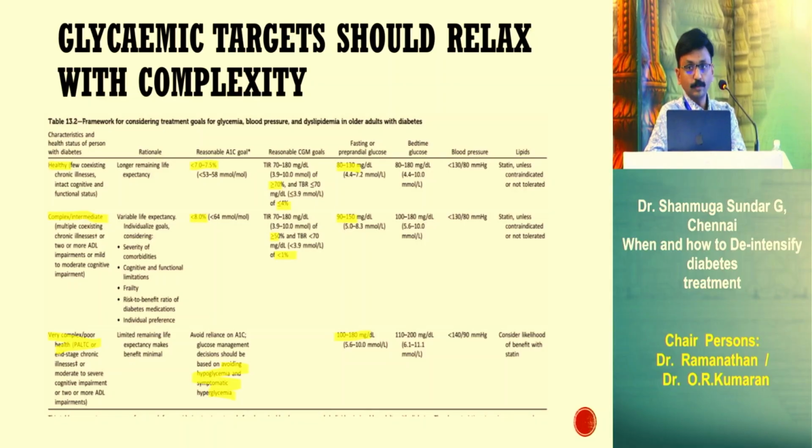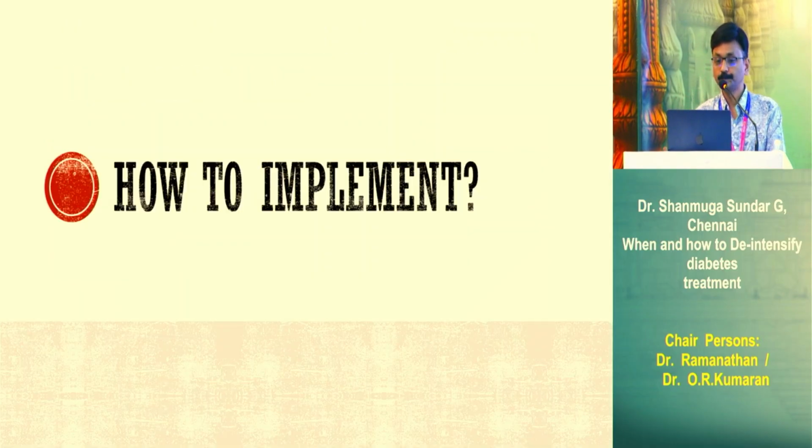Again, time below range should be as low as possible. So fasting can be up to 180 and bedtime glucose can be up to 200. It's basically because most of the time the patient will develop symptoms when the blood glucose is more than 180. That's why they are advising to keep it less than 180.